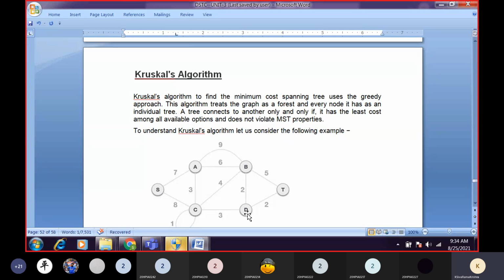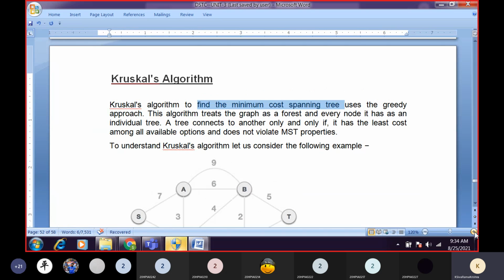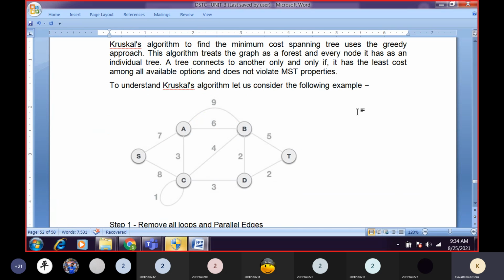So Kruskal's algorithm. What is the main purpose of this algorithm? It is used to find the minimum cost spanning tree. So we are using a greedy approach. This algorithm treats the graph as a forest, and every node is an individual tree. A tree is connected to another one only if it has the least cost among all the available options.